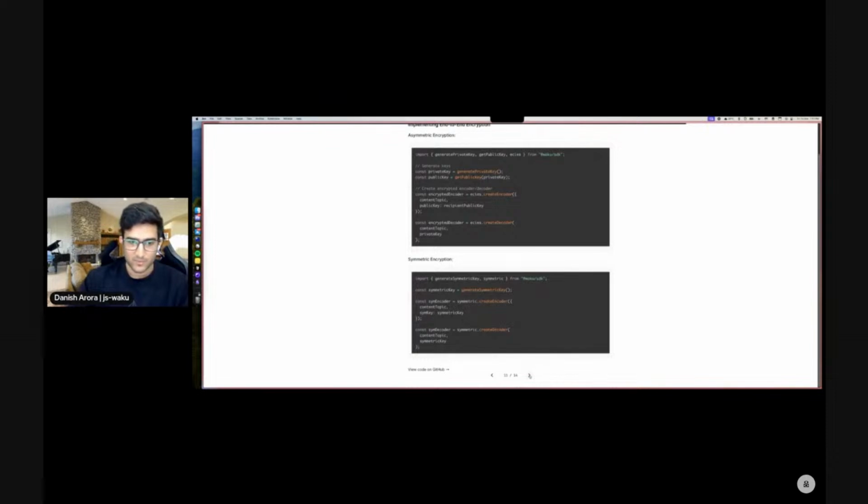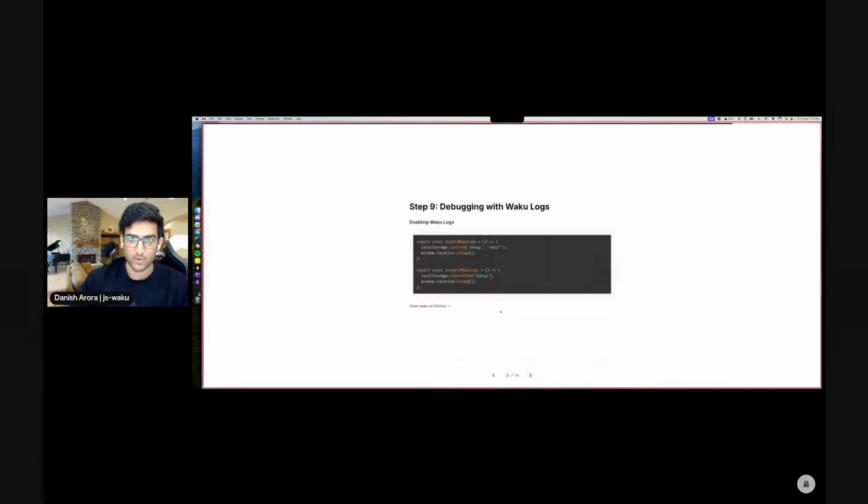So we're getting very close, where we're mostly done discussing what all we can do. But one important detail throughout building the application is going to be how do we debug things, right? We implement a very simple toggle for now within our UI that just enables Waku logs in the background that you were probably seeing through my screen share.